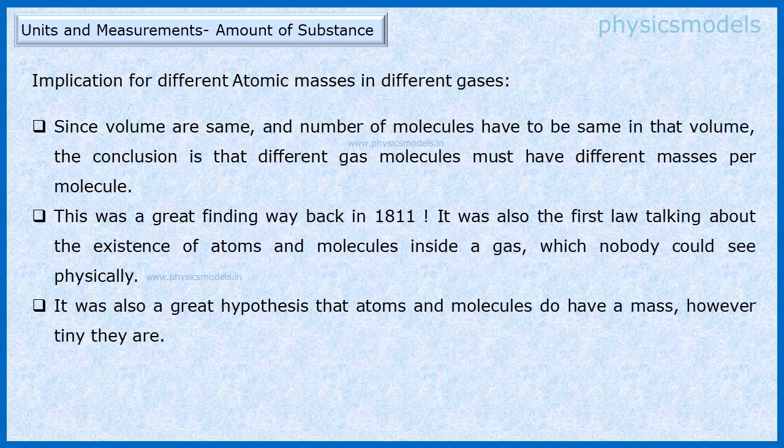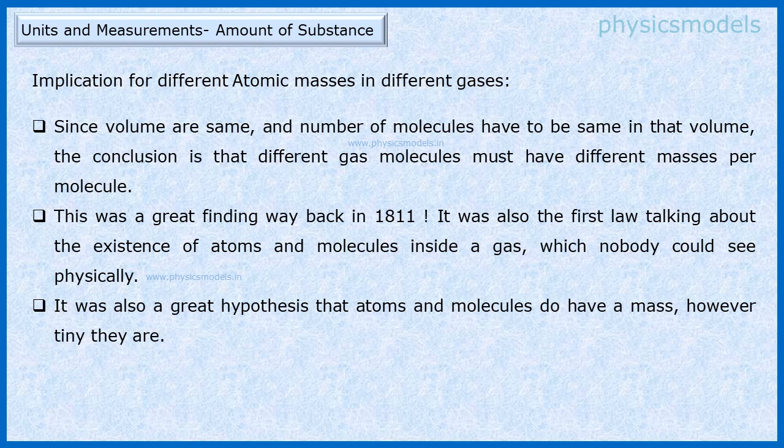Avogadro's law had a huge implication for atomic mass. And how did that happen? Now, we have those three cylinders, we have the same volume, we have the same number of molecules or atoms, because some elements exist in terms of molecules and some elements exist in terms of atoms in their free state. But different gases have different densities. Density is mass per unit volume.